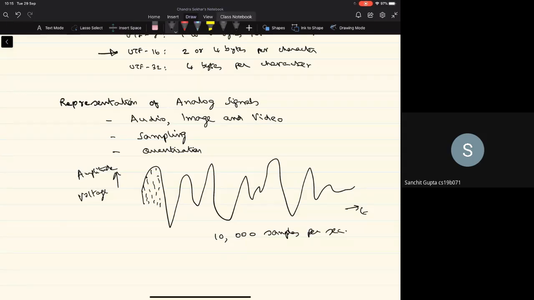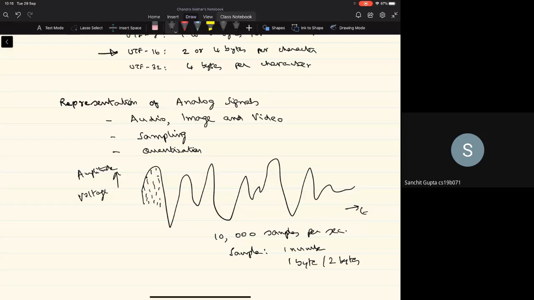So for every second, if we get 10,000 samples, then every sample is represented by one number. This one number can be either 1 byte or 2 bytes. It all depends on what is the level of quantization that you want to have.